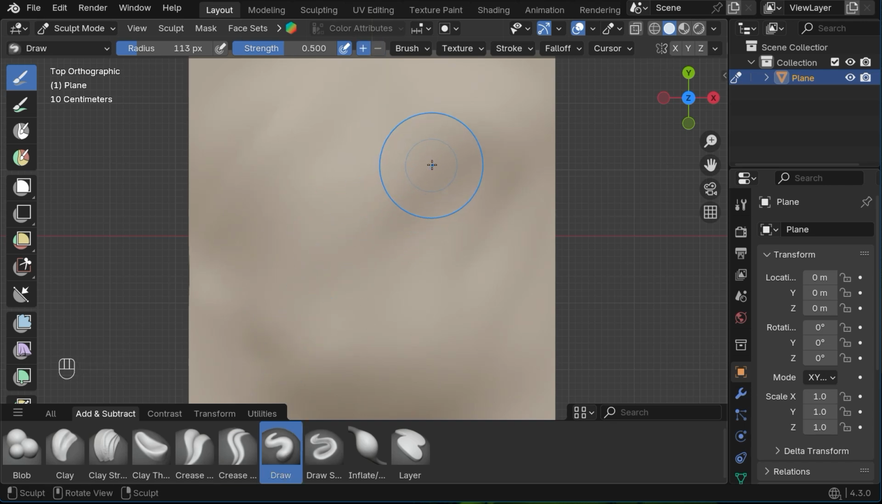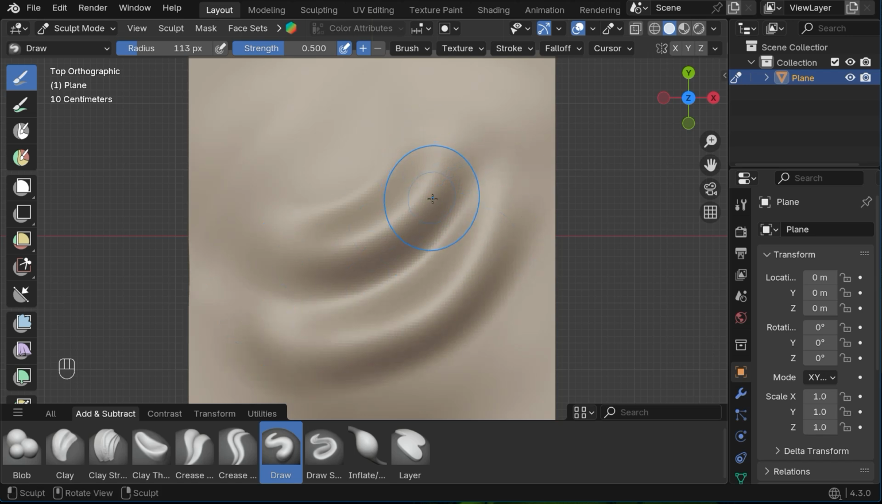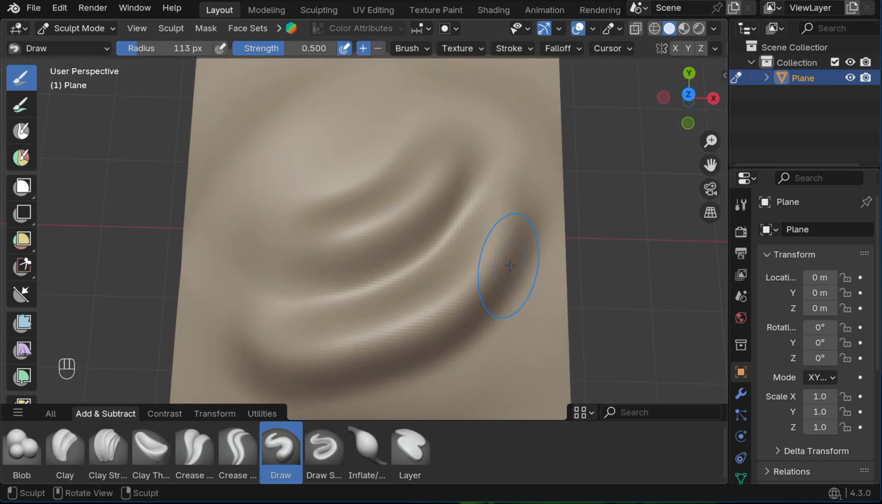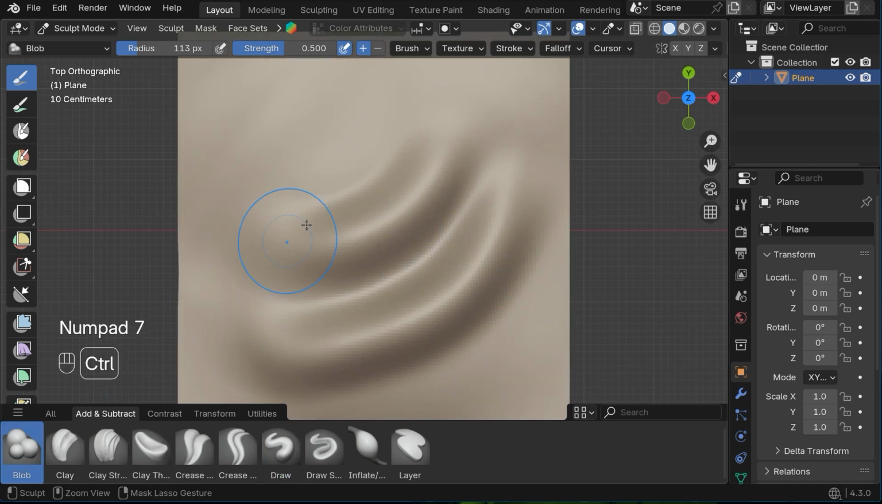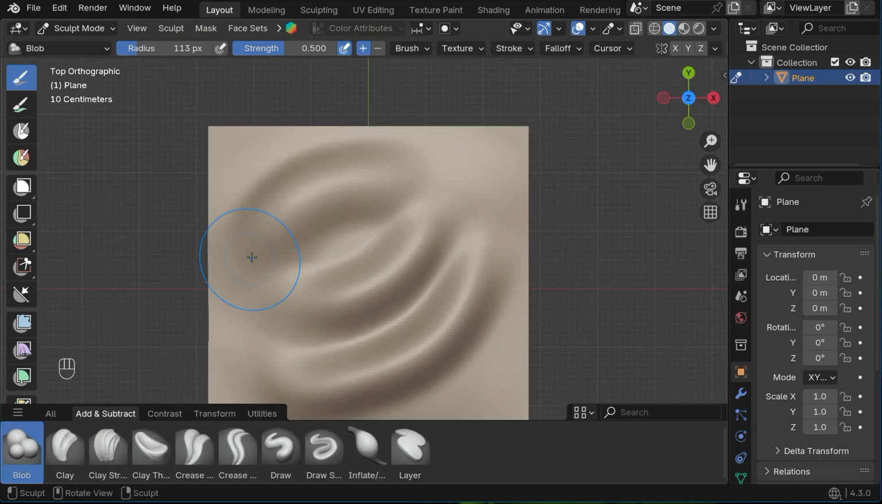Next is the draw brush, one of the most basic brushes. Its rounded strokes are similar to the blob brush, but the draw brush produces slightly sharper and more defined shapes.